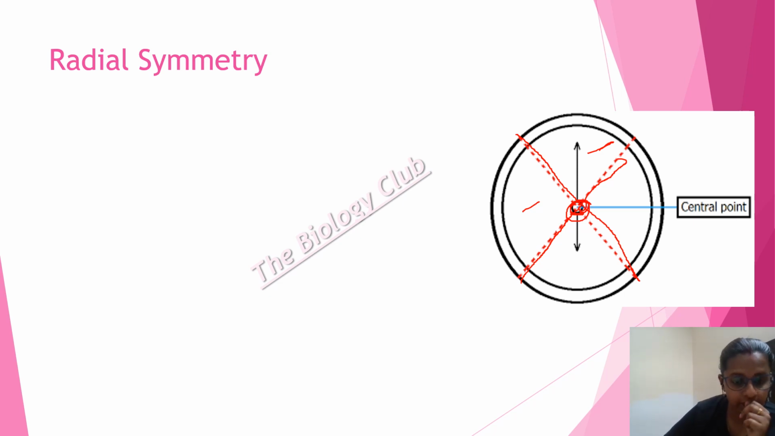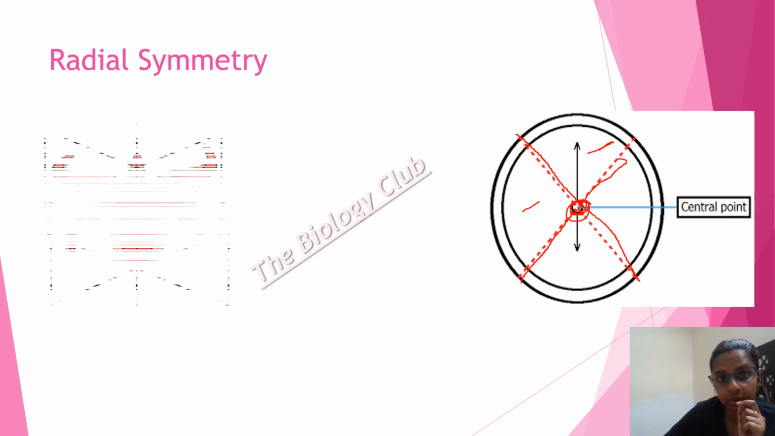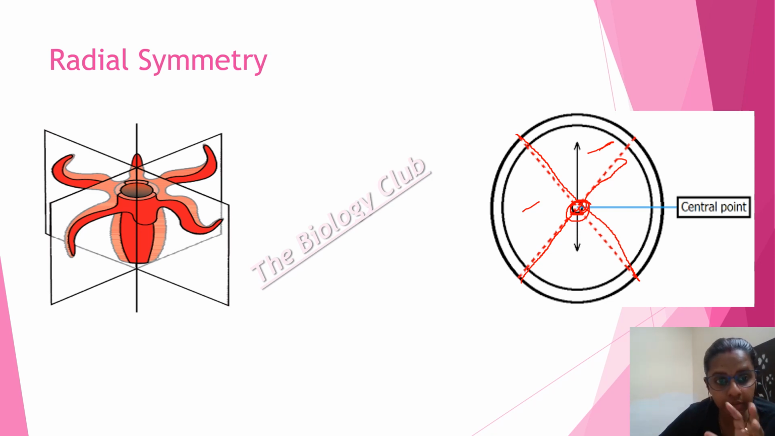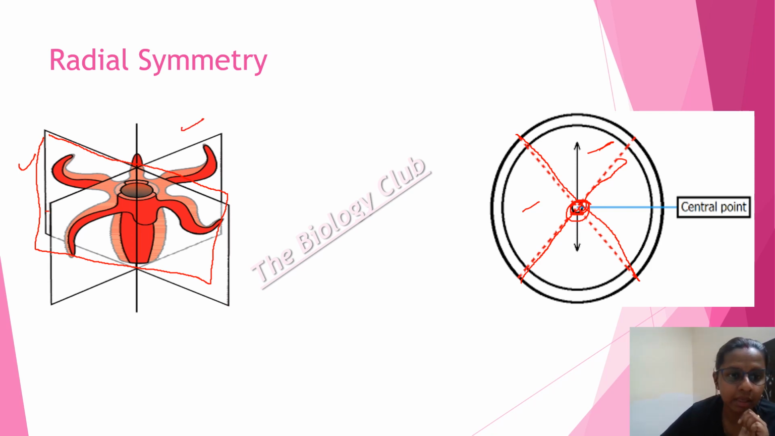Now, let's check out the thing here. If this is an organism, I have cut this organism with this plane. So this side is equal to this side, LHS equals RHS. Again, if I'm cutting it this side also, here also you can see two limbs are here, two limbs are here, so it will be identical. All the four parts will be identical to each other, right? So this is radial symmetry.